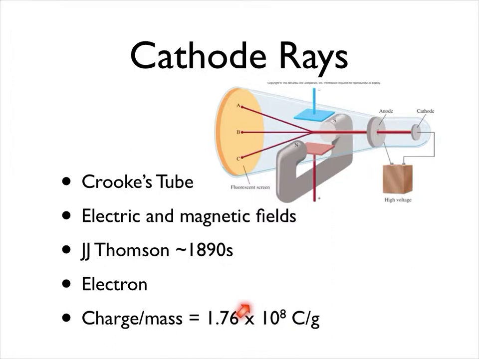You can still see the work on cathode rays if you have an old tube-style TV. If you place a magnet on the front of a tube-style TV, it will actually change the colors, because the cathode ray tube, or the CRT displays of the old televisions, actually shot electrons at a phosphorescent screen. This says fluorescent, but that's not true. It was a phosphorescent screen. And that's what gave us the different colors. So if you put that magnet up, you change the deflection of those beams and change the colors.